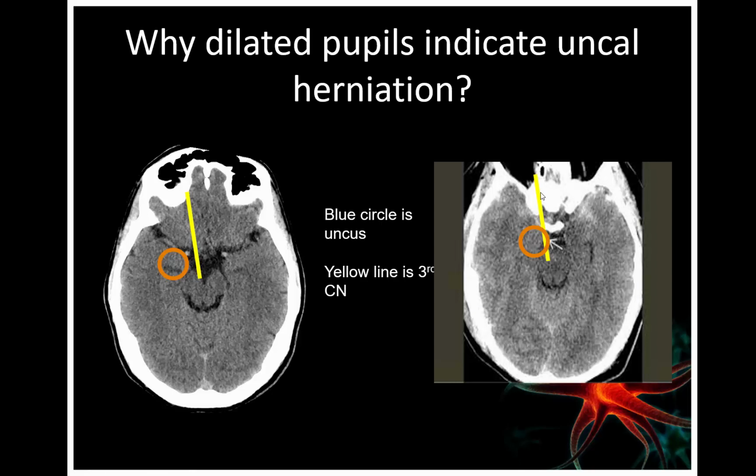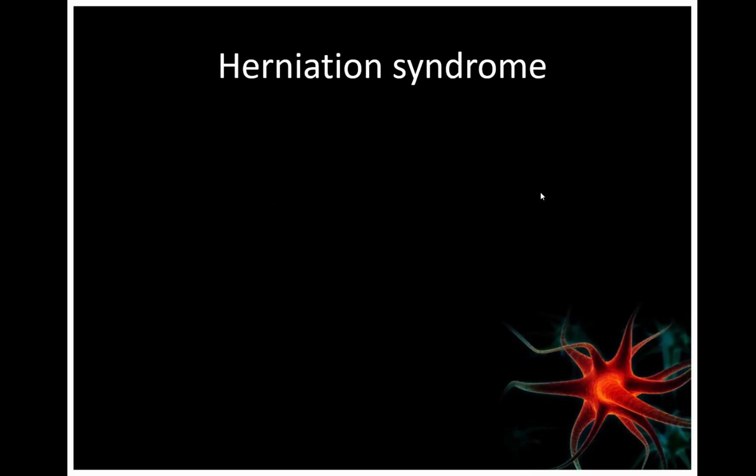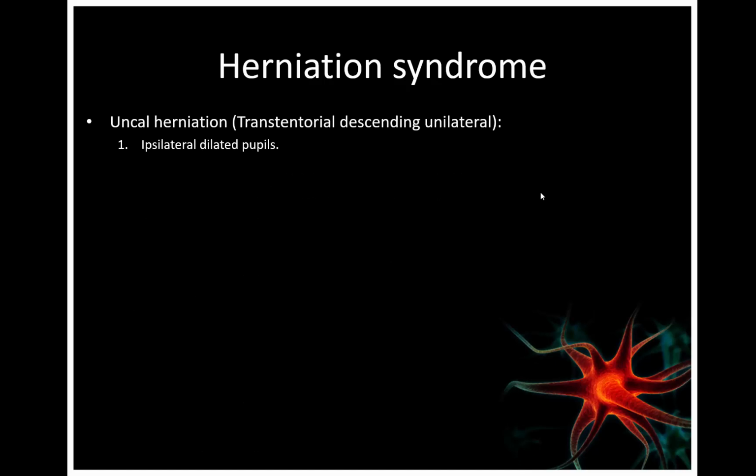So that's why it's very important to check the pupil when someone has decreased level of consciousness, to make sure they are not about to have uncal herniation. There are several herniation syndromes, including uncal herniation, which is characterized by an ipsilateral dilated pupil and hemiparesis, which could be contralateral. It is contralateral if the uncus compresses the ipsilateral cerebral peduncle, causing contralateral weakness.